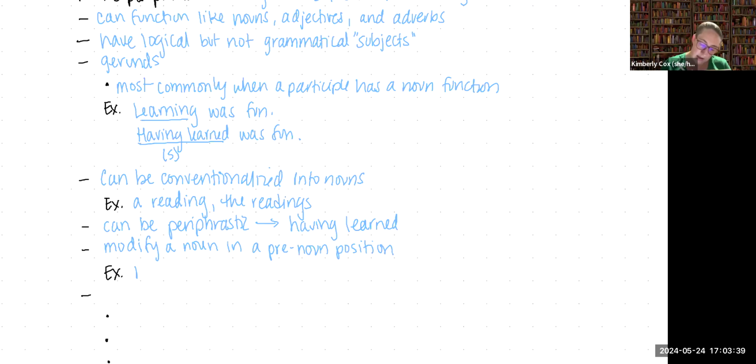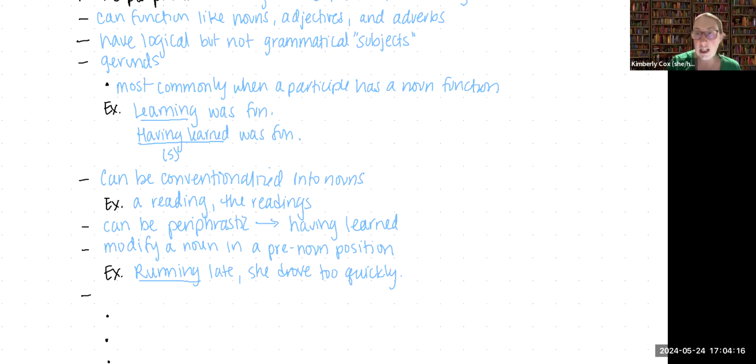"Running late, she drove too quickly." Here, running is my participle. The participle phrase "running late" describes "she." So it's modifying that noun. She was running late. So it's in the pre-noun position, modifying the noun in that way.